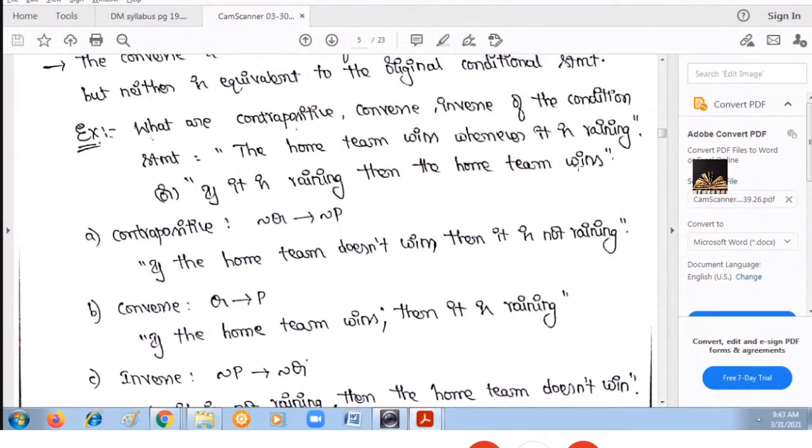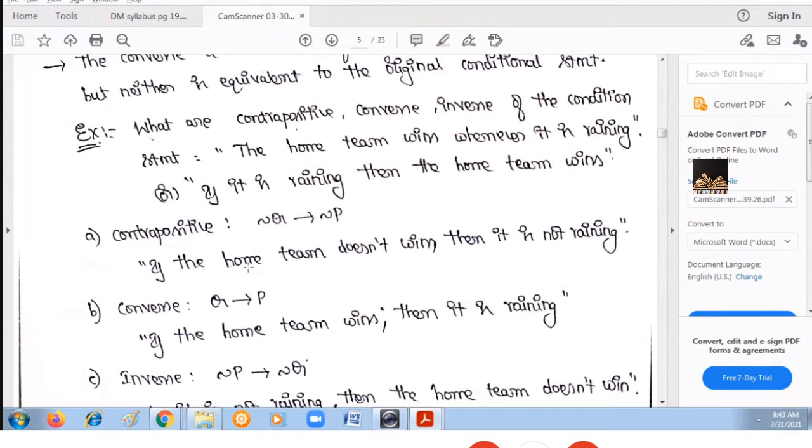Now, contrapositive is negation Q tends to negation P. Q is the home team wins. Negation of Q means the home team does not win. You will use the word if before the first statement.